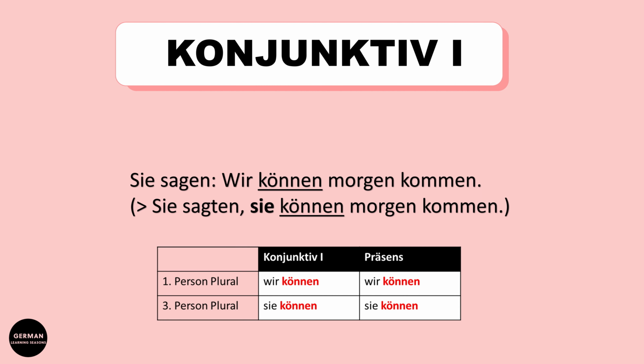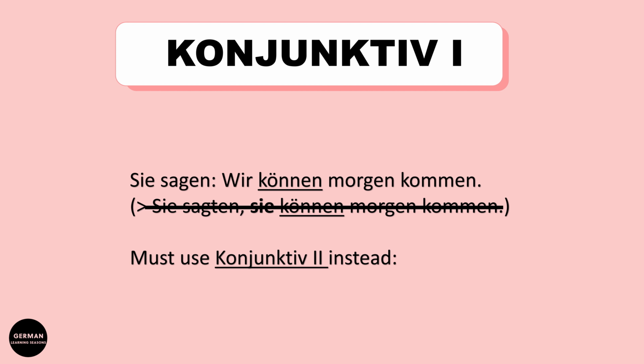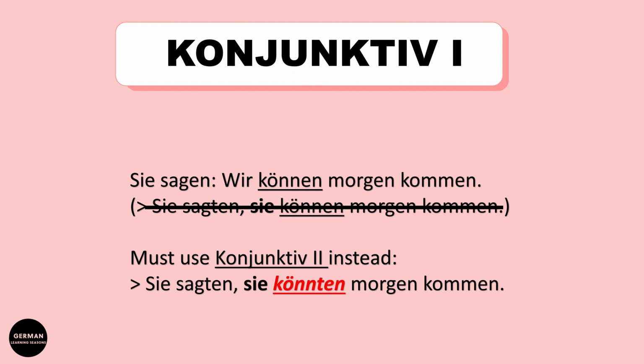Now the problem is that Sie können is Konjunktiv 1, but it's also the same in presens. So that means we have to take the Konjunktiv 2 form. This will be Sie sagten, sie könnten morgen kommen. They said they could come tomorrow.